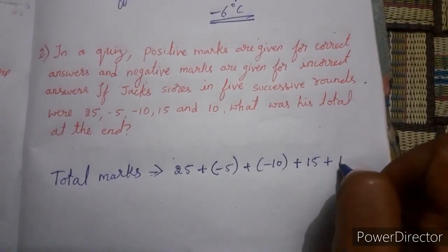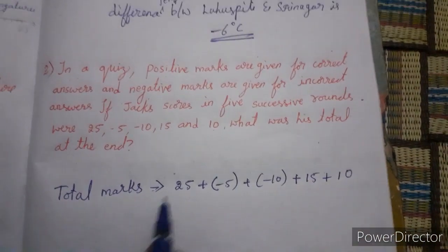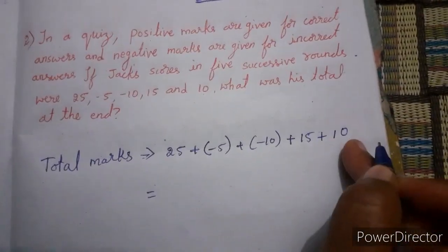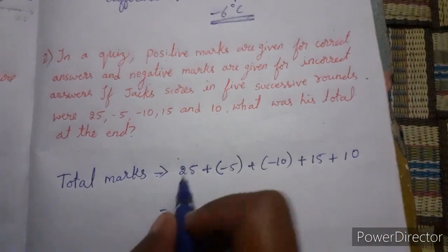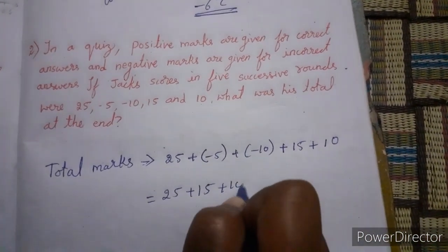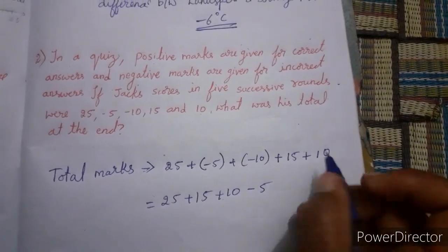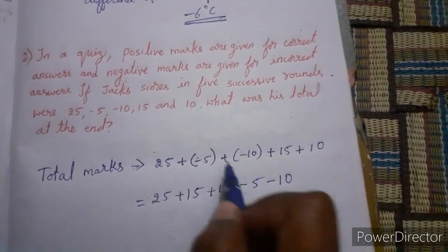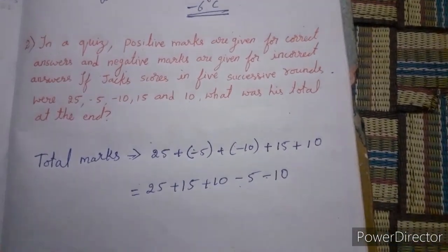Then fifth round, 10. So 5 rounds, 5 marks we get. Then we need to add this up. Take the positive numbers aside, 25 plus 15 plus 10. Then negative numbers aside, minus 5 minus 10. I have taken like that.